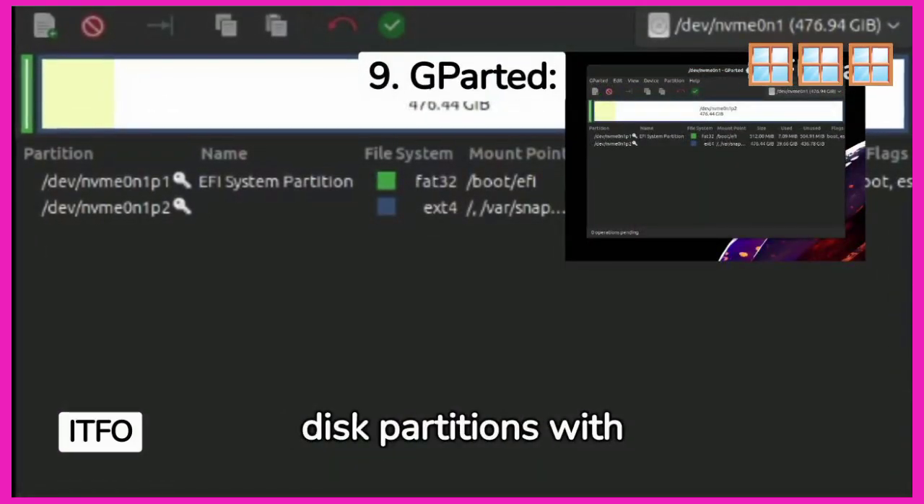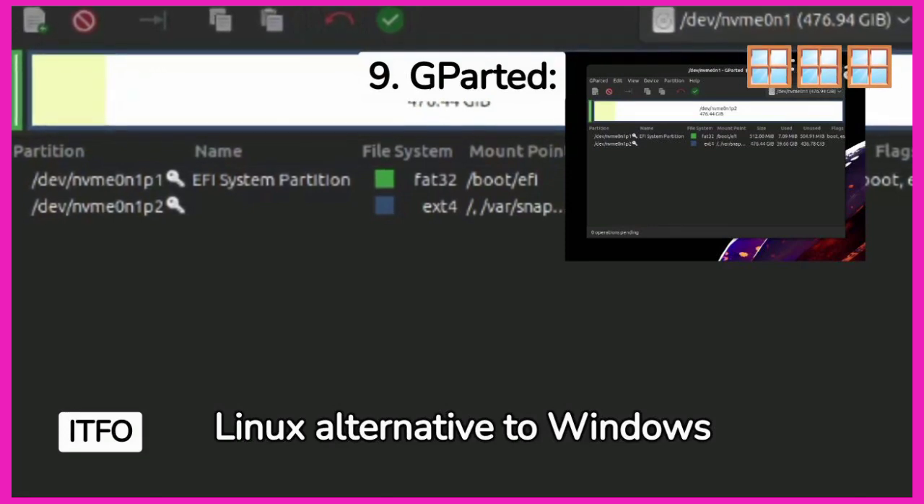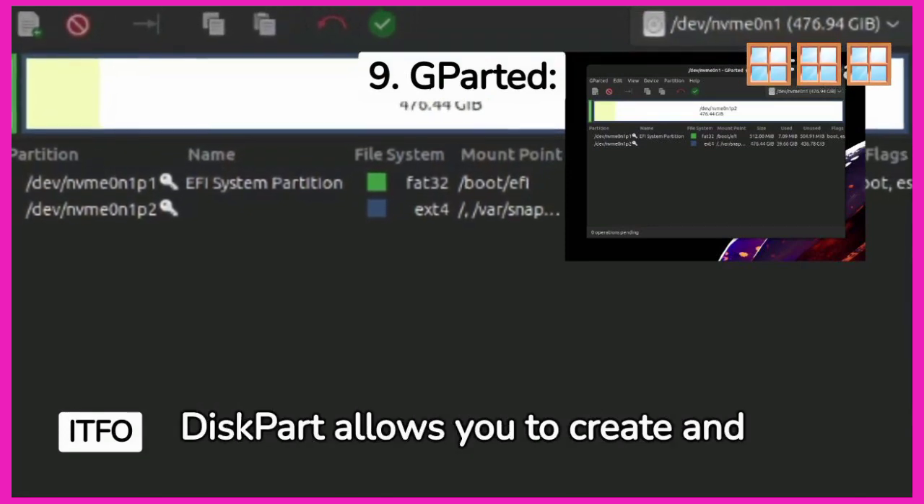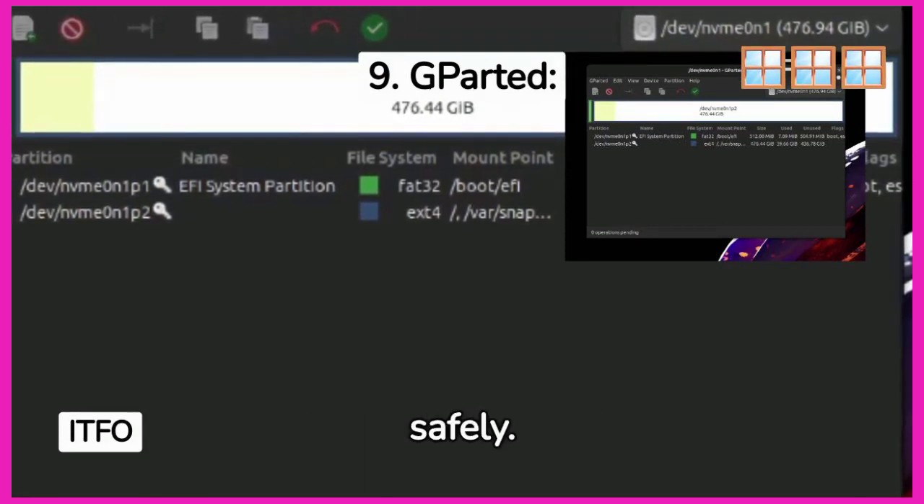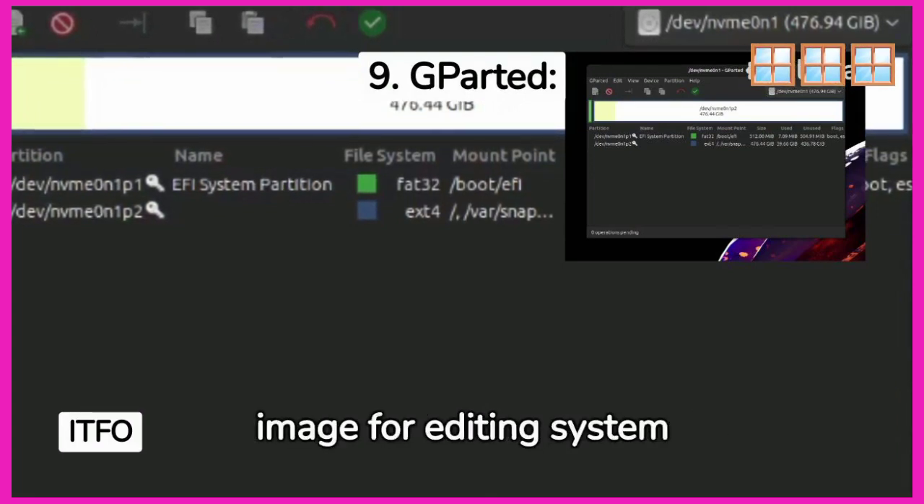Finally, manage your disk partitions with GParted. This Linux alternative to Windows DiskPart allows you to create and manage disk partitions safely. GParted even offers a bootable image for editing system drives.